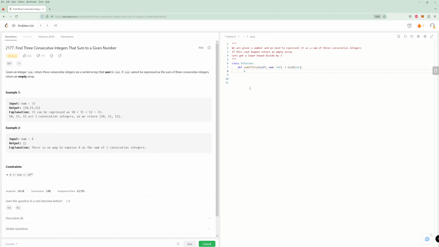So let's just try 4. What's the lower bound of 4 divided by 3? Well, it's going to be 1. So in that case, it's going to look like this: 0, 1, 2, right? And then we are going to have a sum here, and as soon as the sum is below the number, then we know we can't go anymore. If we're going left here, this is already below 4, so we're done.